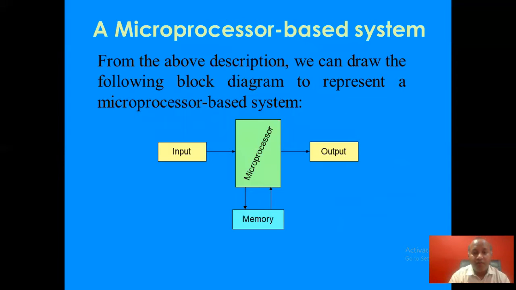By this description, we are able to form a block diagram of a microprocessor based system. It consists of a microprocessor which takes input from an input device, gives output to an output device, and the memory is used to store the information or data, right?